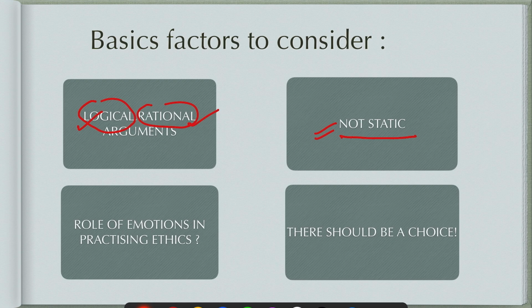Role of emotions in practicing ethics. So what is the role of emotions in practicing ethics? Basically, as I said, emotions do play a role in deciding your arguments, your background, from where you have come, what your childhood was like, what your upbringing was like, from what social background and what economic background you are coming. All these things will play a role. It is not that there is a fixed rationality. Obviously the rationality will bring you into the picture. There should be a choice.